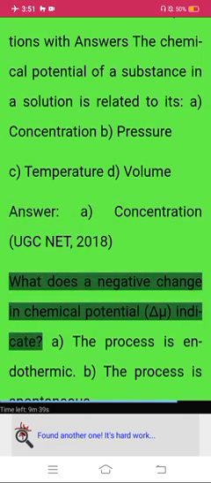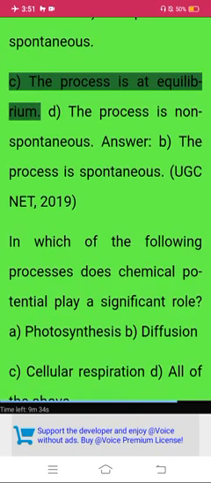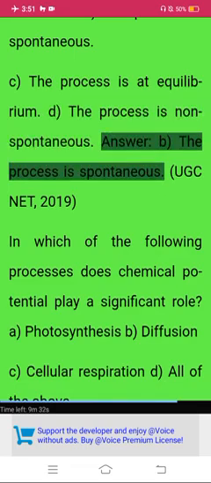What does a negative change in chemical potential, d mu, indicate? A. The process is endothermic. B. The process is spontaneous. C. The process is at equilibrium. D. The process is non-spontaneous. Answer: B. The process is spontaneous.